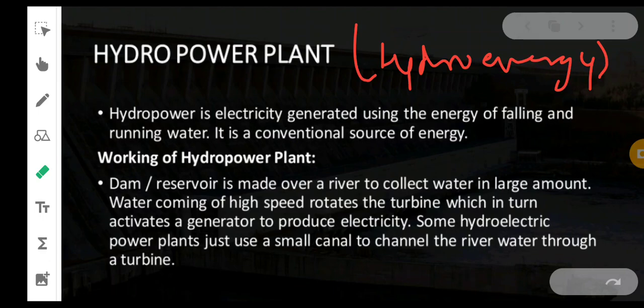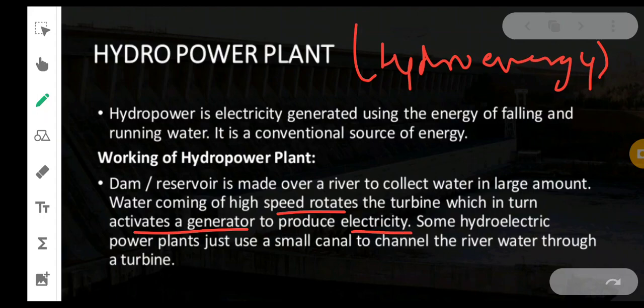Water coming at high speed rotates the turbine, as you can see. Whenever there is high speed water coming, it will start to rotate the turbine, and in general there is a generator which will produce electricity. Some hydroelectric power plants just use a small canal to channel the river water through a turbine.